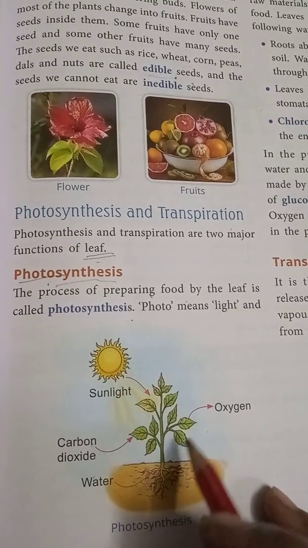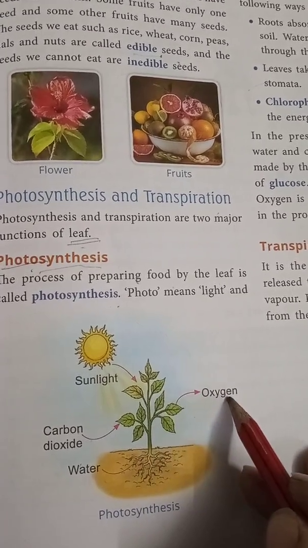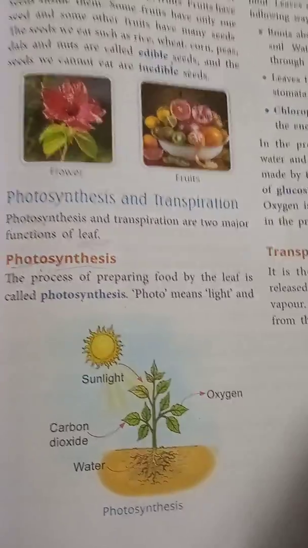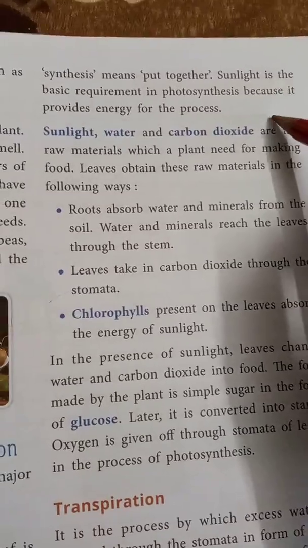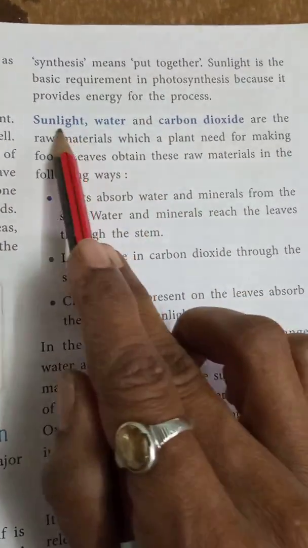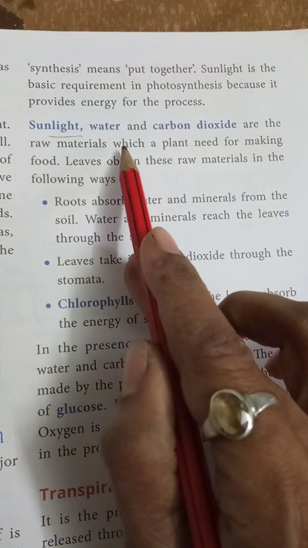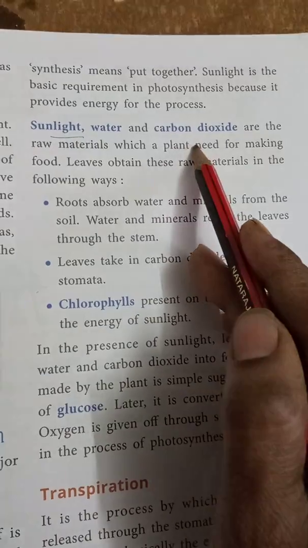It makes the food and releases the oxygen. So now we see one by one. For photosynthesis the sunlight is the main material for the preparation of food.